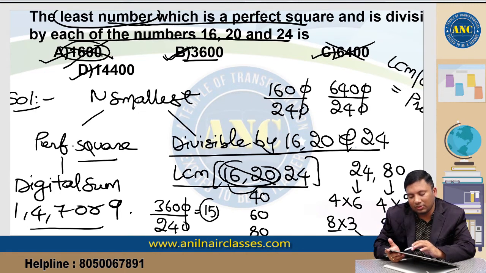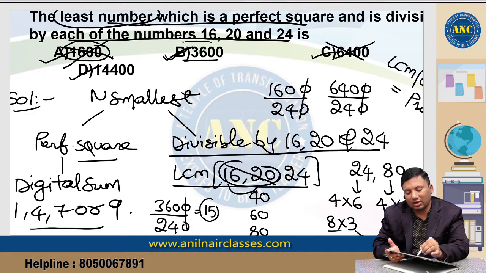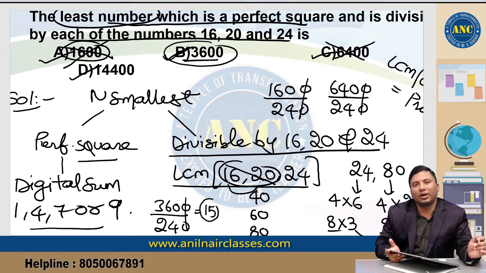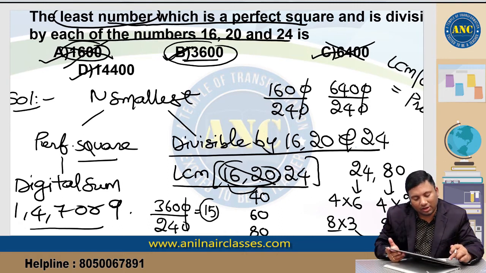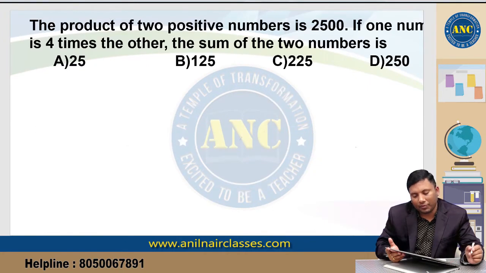Third option 6400. 16, it is divisible. 20, it is divisible. 24, you can check it out. Similarly you can check by using answer options. I hope the idea is clear. This 3600 should be divisible by 16, 20, 24 and it should be a perfect square because it's the smallest number, that itself is the answer because it is 60 whole square.